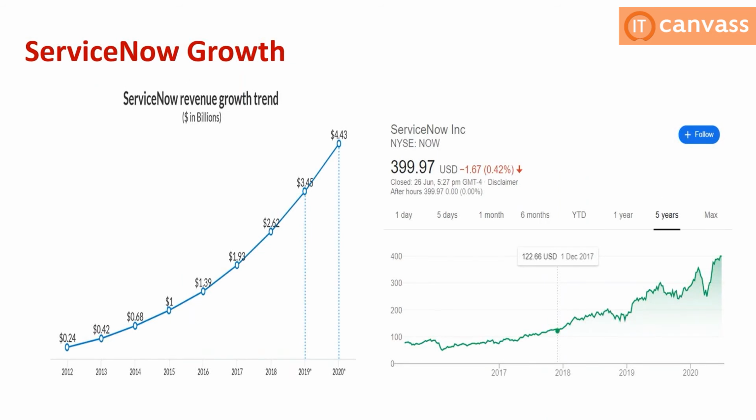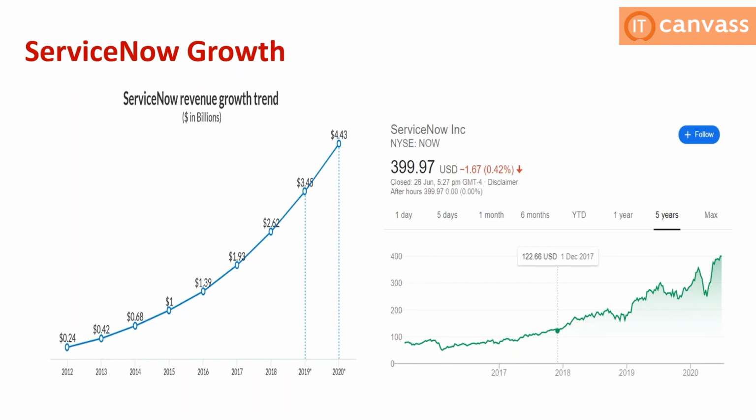This is the current growth rate of ServiceNow. It's almost one year back, please remember. If you compare this growth rate with any other tools, most tools have ups and downs. But if you see this growth rate, it is growing drastically.